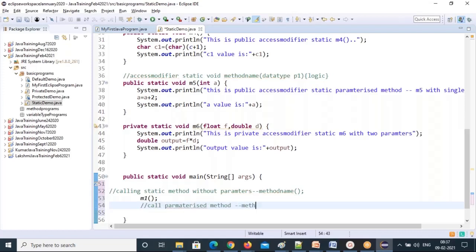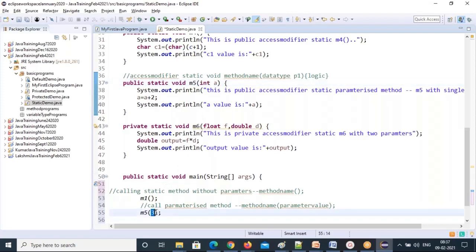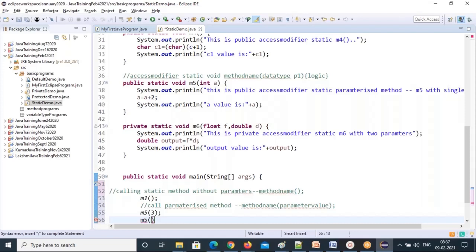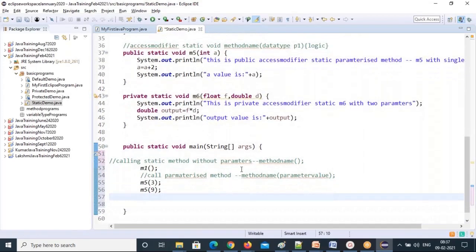So here is the syntax: method name, give the parameter value. You have to give the parameter value. You should not write the data type again. So for example, I'll call m5. For m5 I'm giving 3. That's our integer type, right? This is the integer type. That's why you need to give an integer value only. Now in the same way you can call m5 one more time. So parameterized methods you can call n number of times. Every time you can change the value, so suppose 9. See, the method name I called is the same method, but I'm giving different values. That's the advantage with this parameterized method.